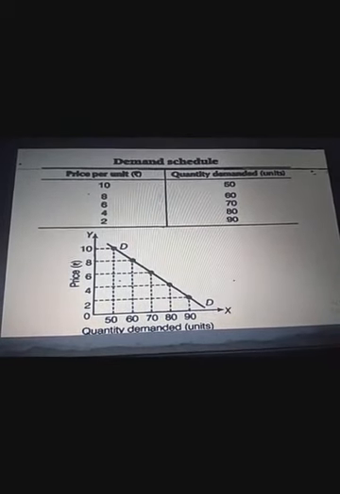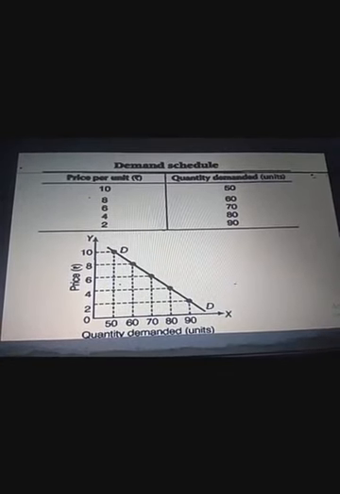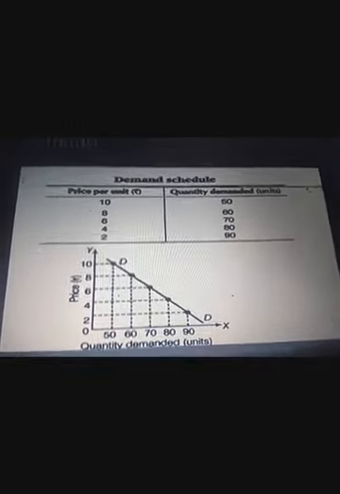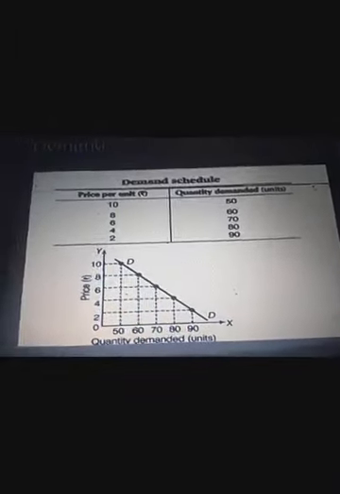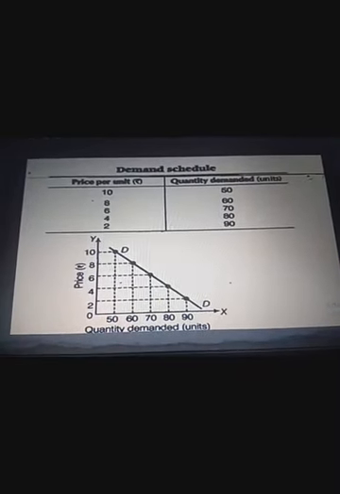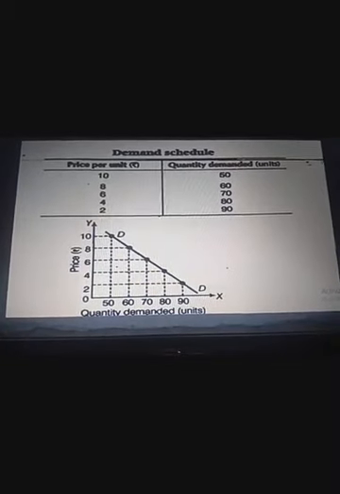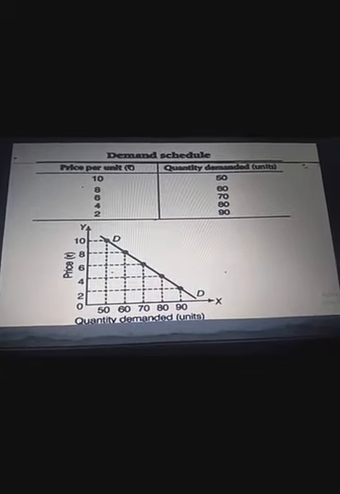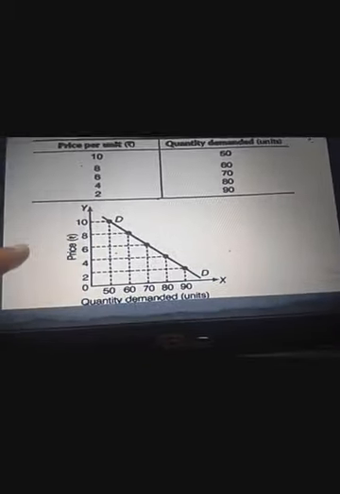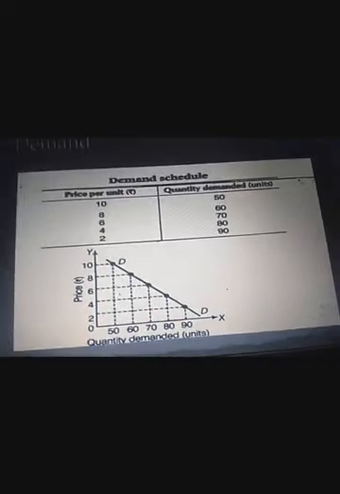And when any two variables, here price and demand, establish an inverse relationship, we have a diagram which is always downward sloping, which I already explained to you when I taught you chapter number 1, the PPF topic and indifference curve. When two variables move in the opposite direction, the outcome in the diagrammatic form will always be downward sloping. So this is a demand curve, taking price always on the y-axis and quantity demanded on the x-axis, and the demand curve DD is represented, which is a downward sloping curve.